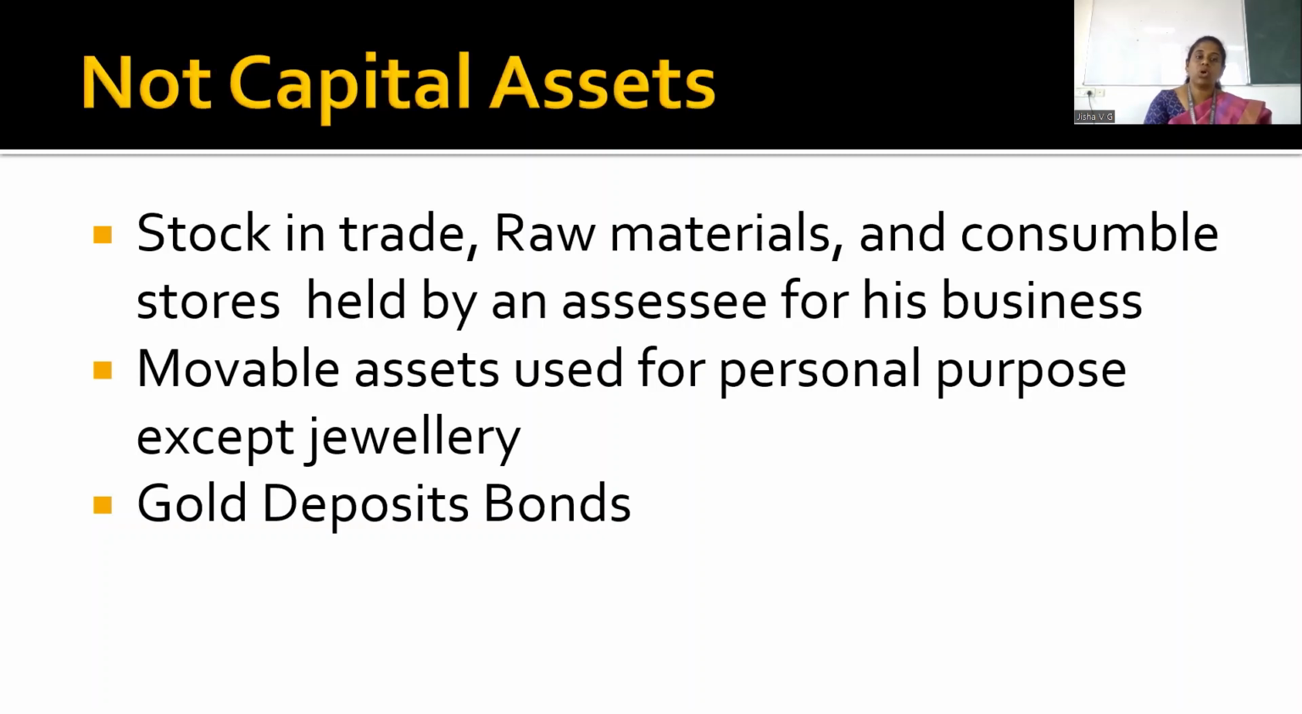The items not considered as capital asset are stock in trade, raw material, and consumable goods held by an assessee for the purpose of business, and any movable assets used by an assessee for personal purposes. Say, for example, I am using a car for personal purposes. In that case, it should not be considered. But jewelry in the form of gold and silver, gold deposits, bonds, etc. are considered.